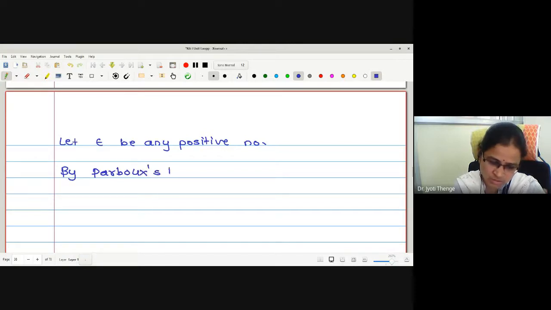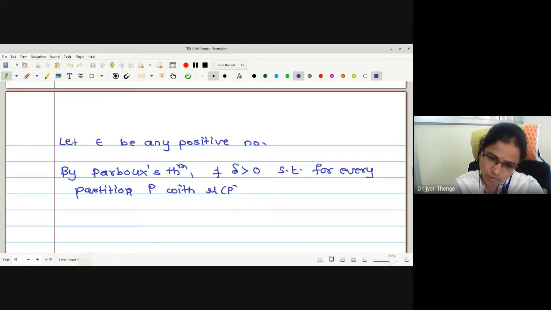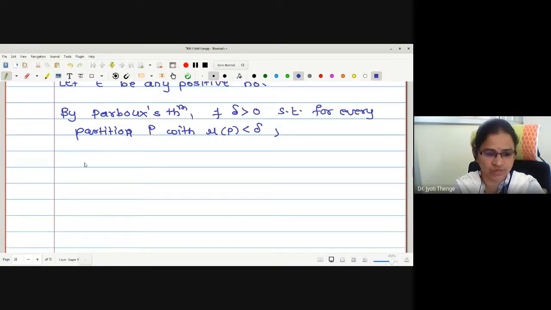By Darboux's theorem, for every epsilon, there exists delta positive such that for every partition P with norm P less than delta, what we have? Upper sum is strictly less than upper integral plus epsilon.